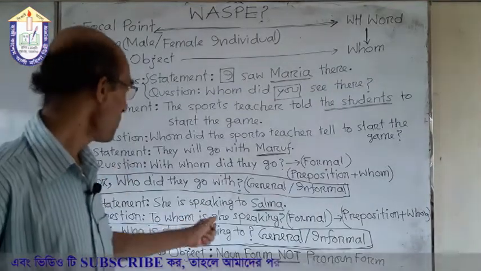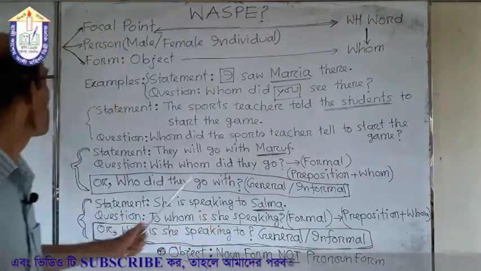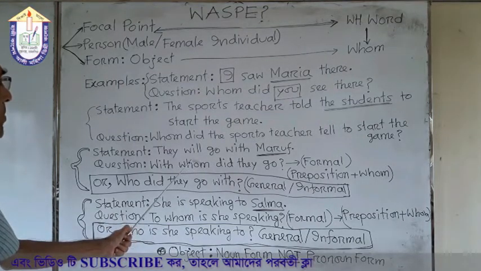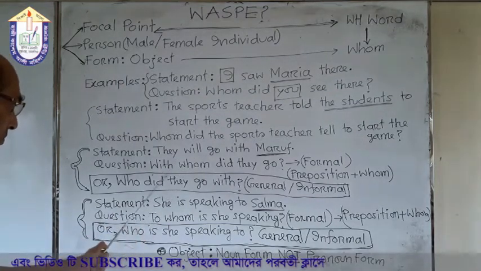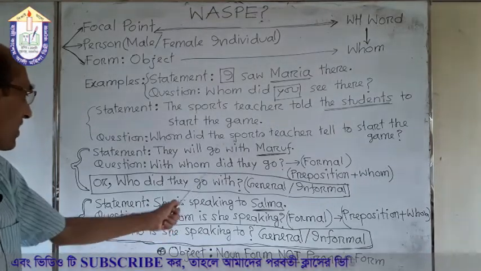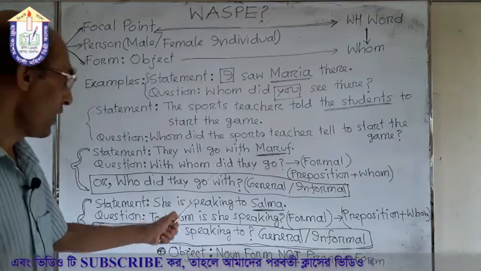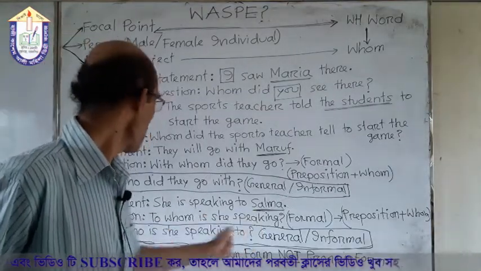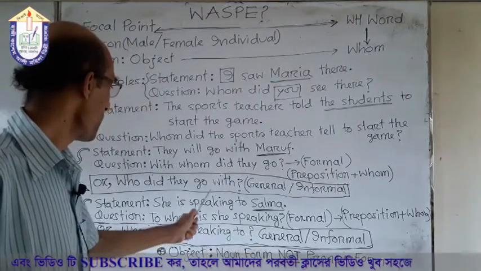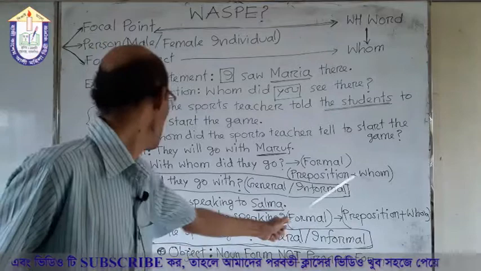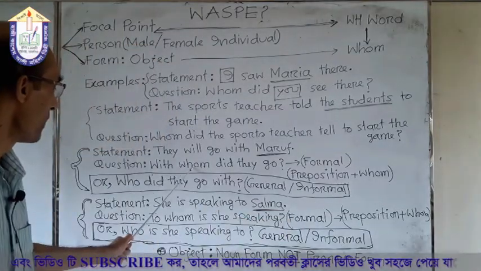So for this object we have used whom. But remember one thing: if there is a preposition in the sentence, we need to use the preposition first. So we have used the preposition first. Then whom. We have used whom.